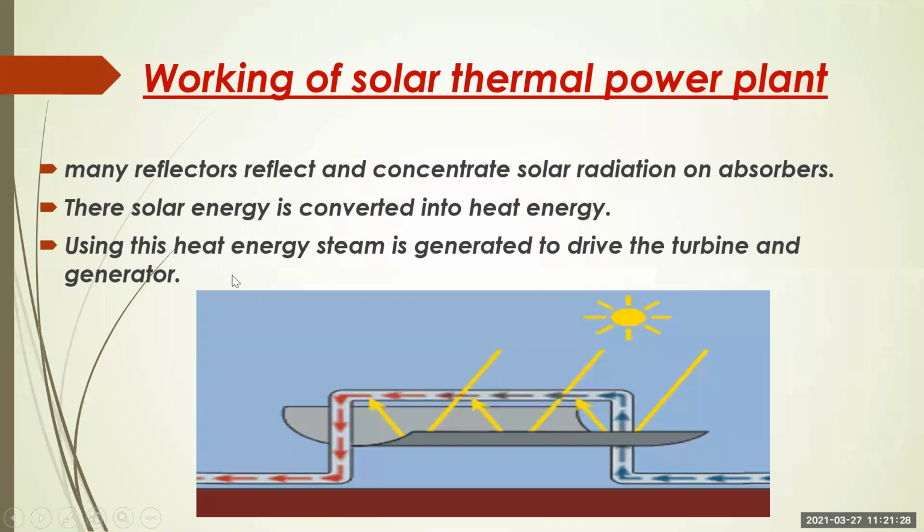Using that heat energy, the system generates steam to drive the turbine and generator. See here, the absorbers absorb the sunlight and heat the water. They are boiling the water, and that water generates steam, and that steam rotates the turbine, and the turbine is attached to the generator, which rotates the magnet to produce electricity.